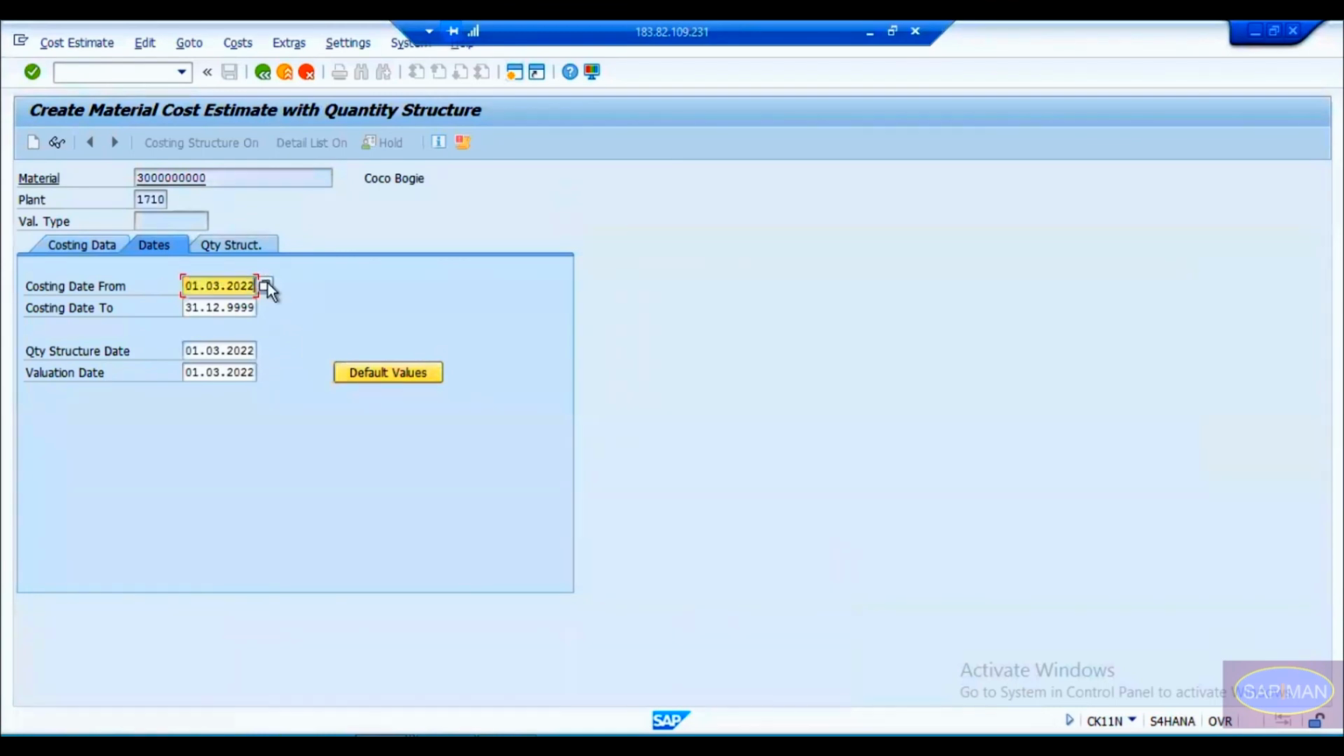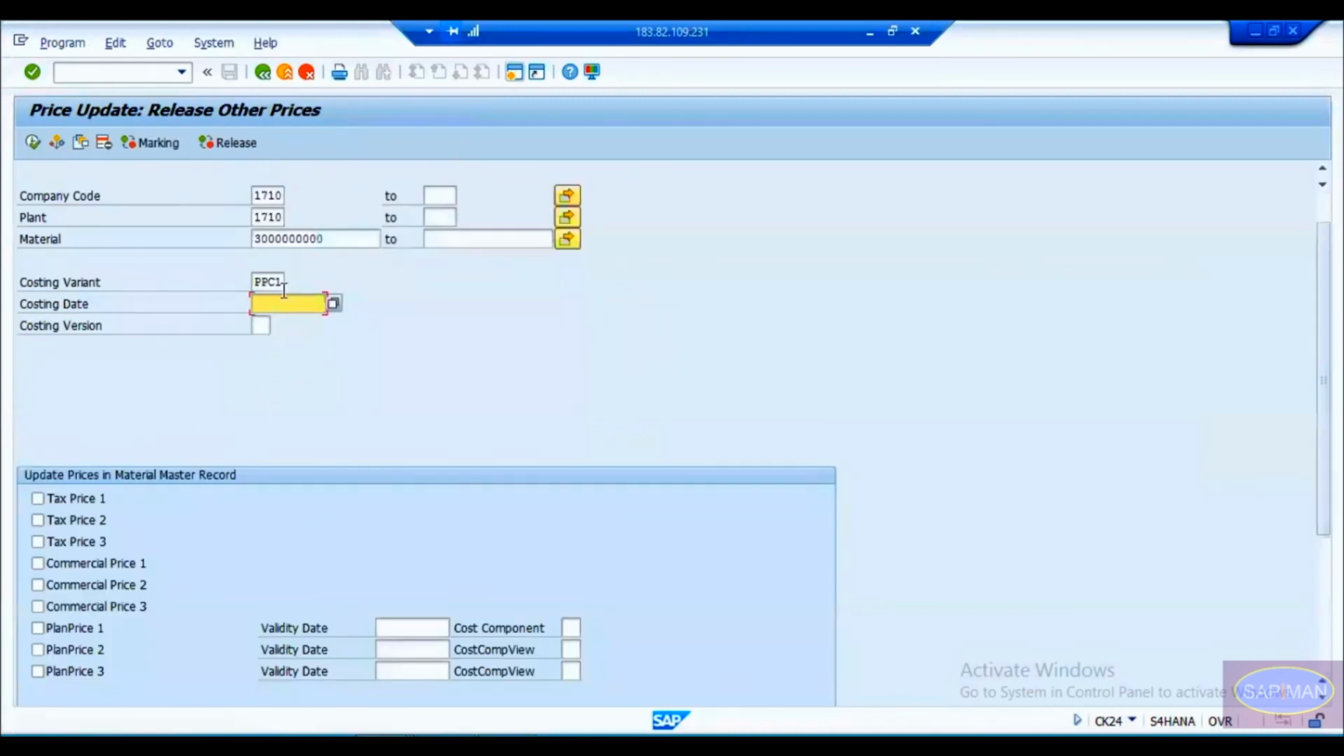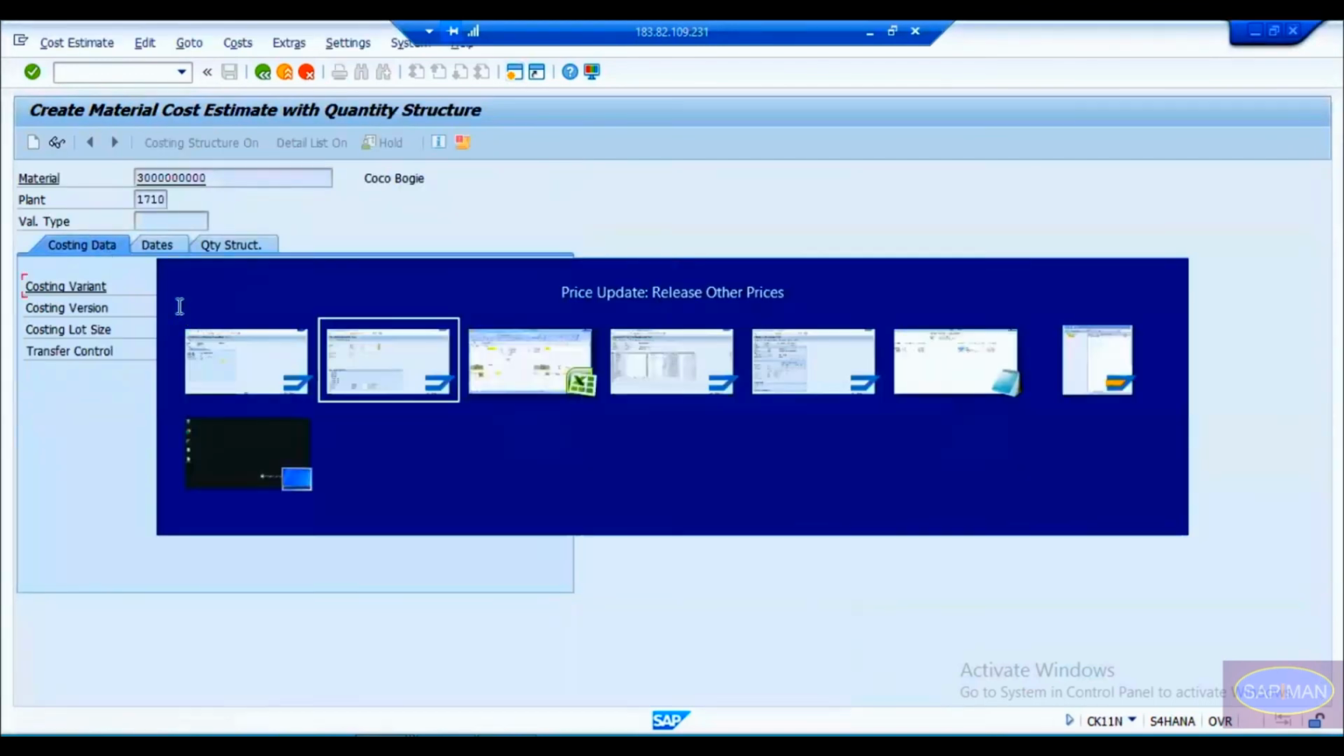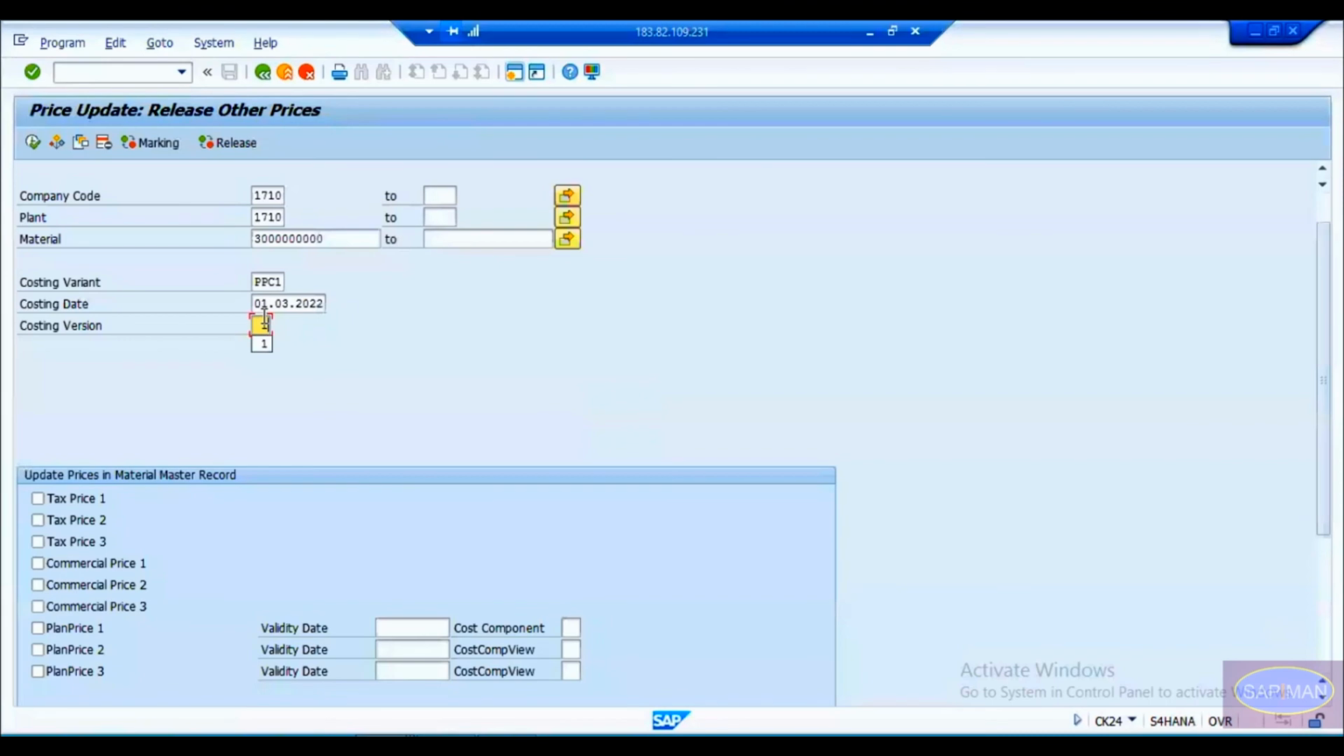1/3/2022. So that one we have to copy it here. Right? The same date whatever you maintained here, you have to maintain it here again. Now costing version. What is the costing version? If you go to the costing data here, you see we have taken it as 1. So that costing version 1 we have to maintain it here.